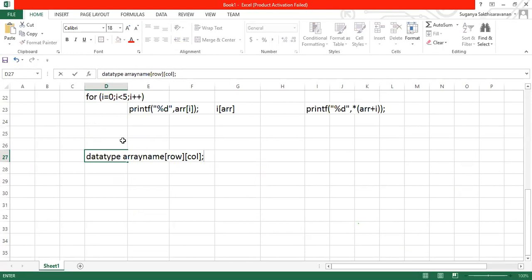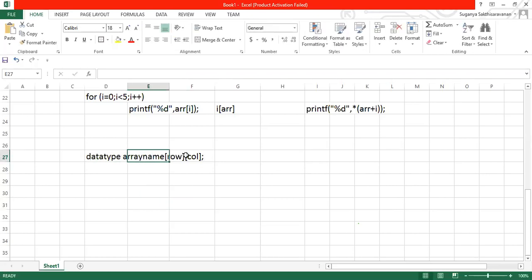The reason is that the majority of your competitive exam questions will have array concept, array, function, pointers, dynamic memory allocation, structure. These five concepts are very important. It is the core of C programming. Without this, you can't find a program at all except pattern questions. Only in the case of pattern questions can you avoid this. Apart from this, you'll have programs from these concepts. So be a little attentive in this session. Okay. Look at here.